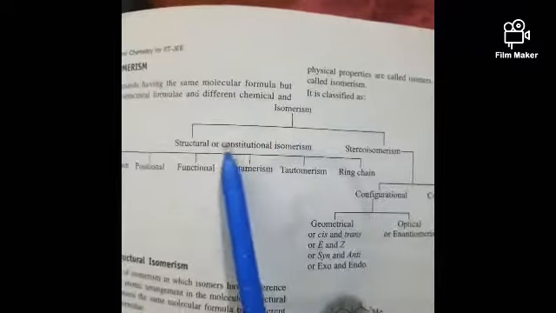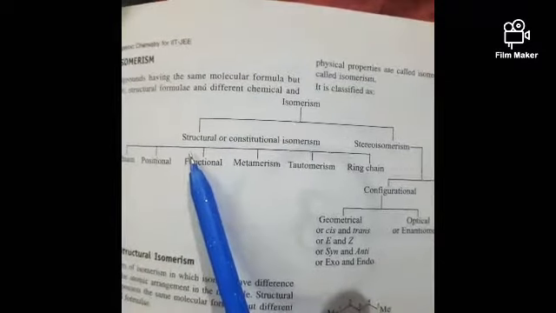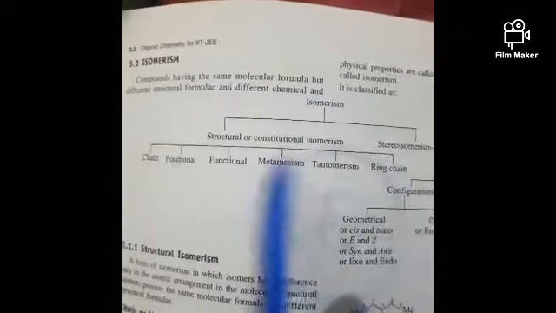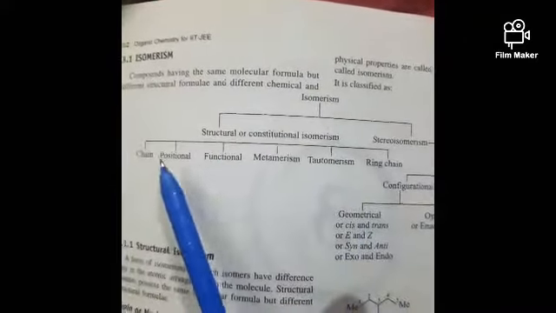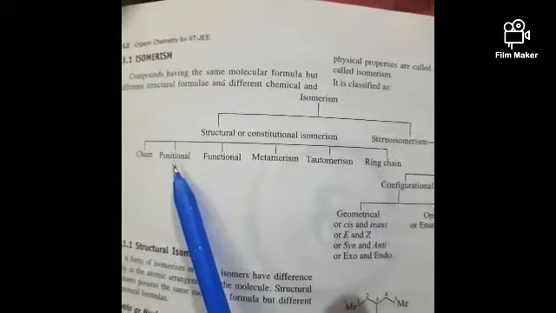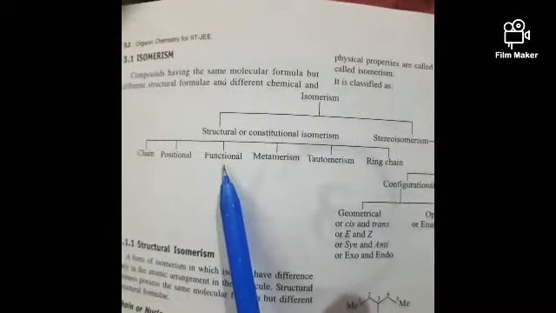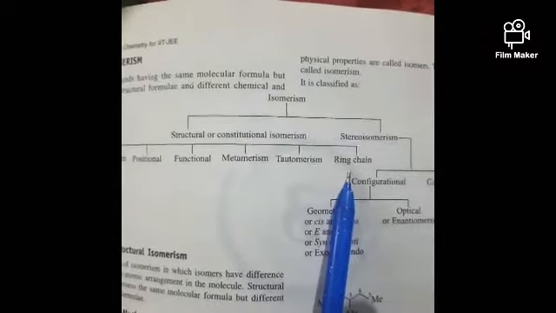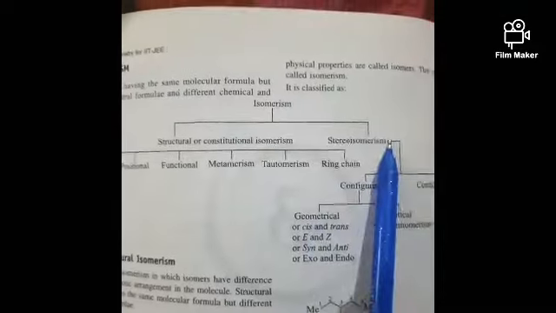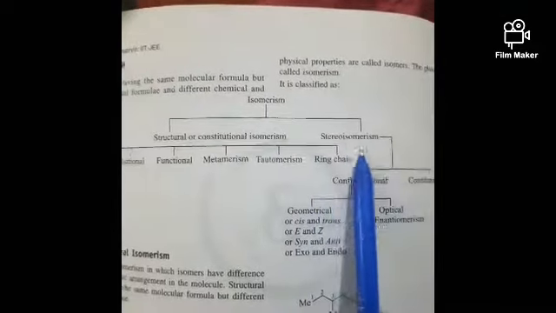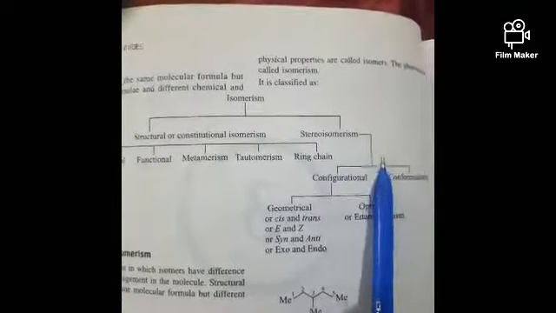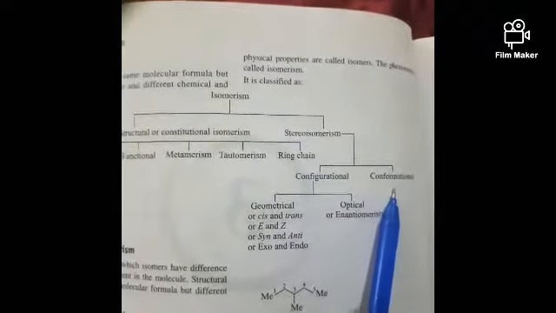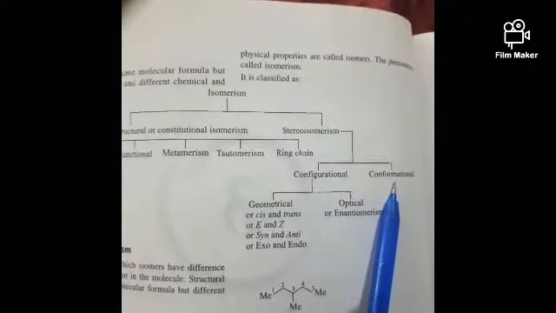Structural isomerism is further divided into chain isomerism, positional isomerism, functional isomerism, metamerism, tautomerism and ring chain isomerism. Stereoisomerism is classified into configurational stereoisomerism and conformational stereoisomerism.